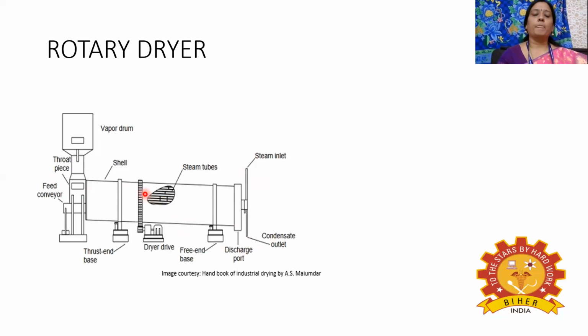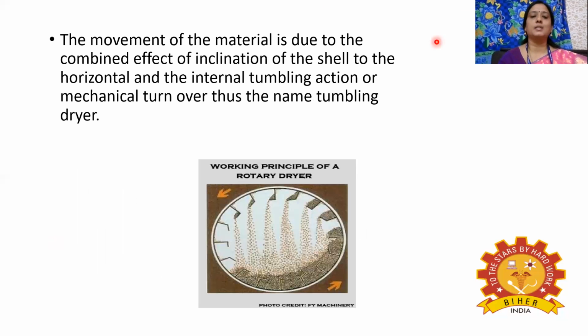Here, mainly, the rotary dryer consists of flights present inside the dryer. These are the flights present inside the dryer. The main purpose of the flights is to carry the solid particles along with them. Since it is rotating, once it goes to the top, it will drop the solid particles from the top to the bottom.